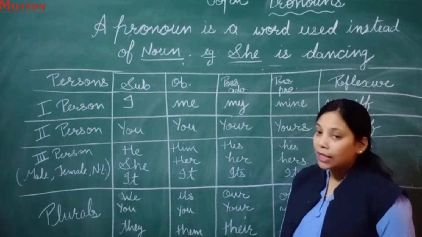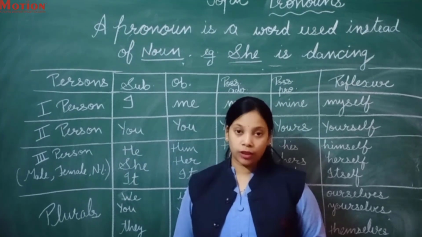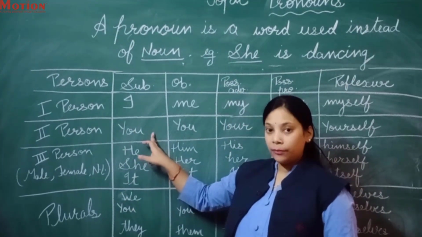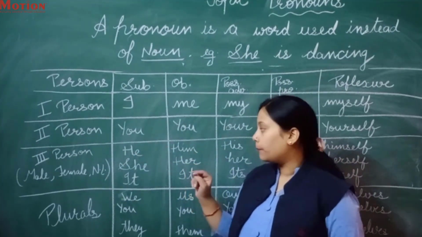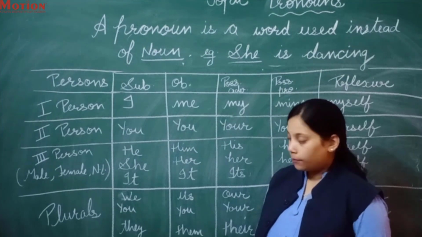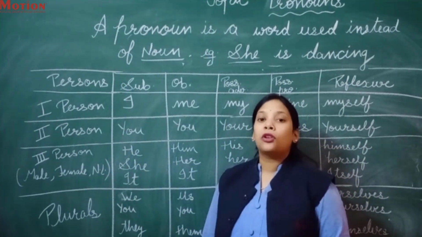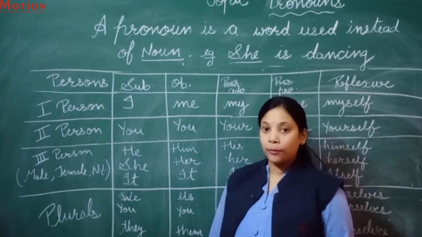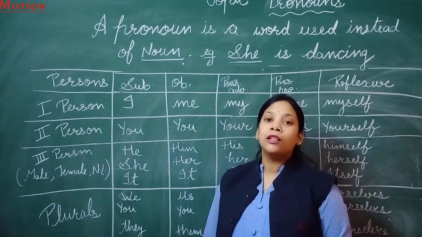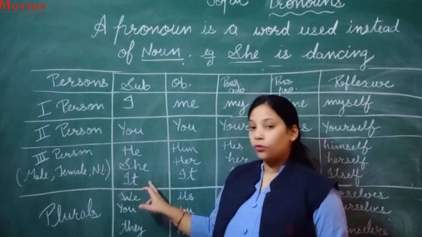Who is the second person? The one to whom I am talking. Like, I am talking with you, so you is the second person. And who is the third person? The one about whom I am talking. So he, she, it. For example, I am saying to you that she is very intelligent in maths. So who is she? She is the third person over here.